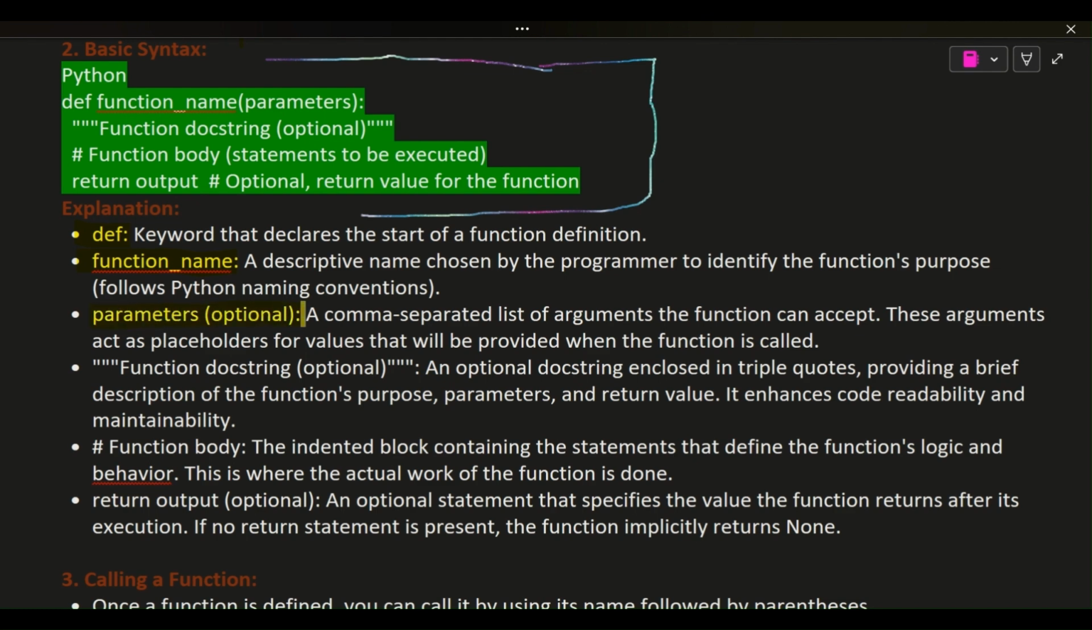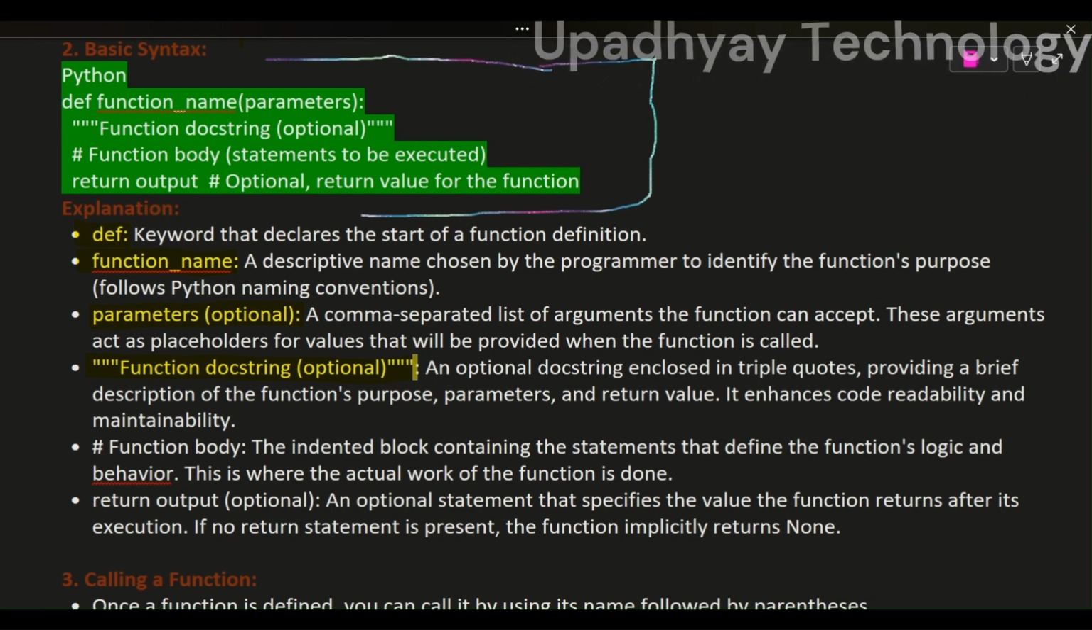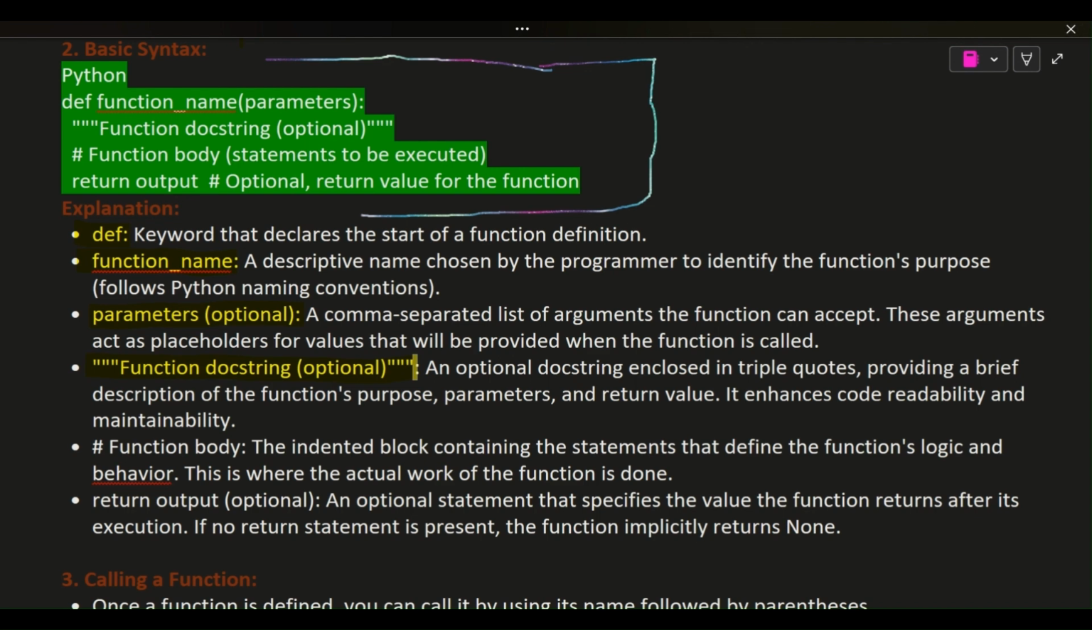parameters: optional, a comma-separated list of arguments the function can accept. These arguments act as placeholders for values that will be provided when the function is called. Function docstring, optional: an optional docstring enclosed in triple quotes, providing a brief description of the function's purpose, parameters, and return value. It enhances code readability and maintainability.